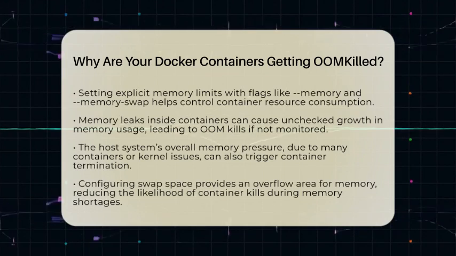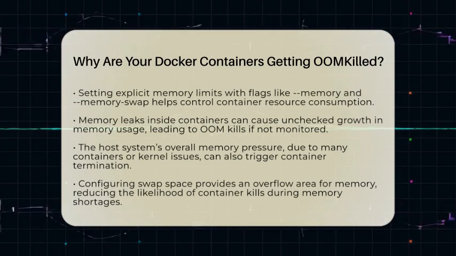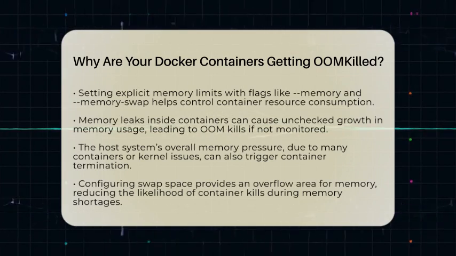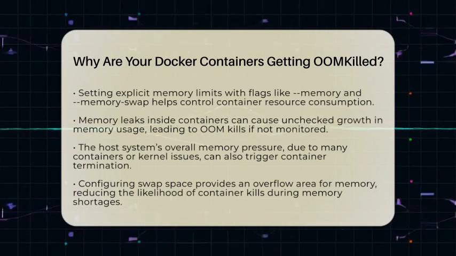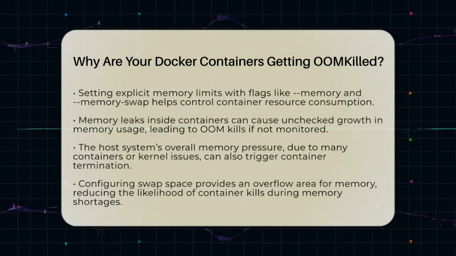The Linux kernel's out-of-memory killer doesn't target processes randomly. It assigns scores to processes based on how much memory they use and how important they are. Containers don't have special priorities, so they're often among the first to be killed when memory is tight. This is why setting explicit memory limits on containers is so important. Using flags like memory and memory swap in Docker commands helps control how much memory and swap space a container can use.